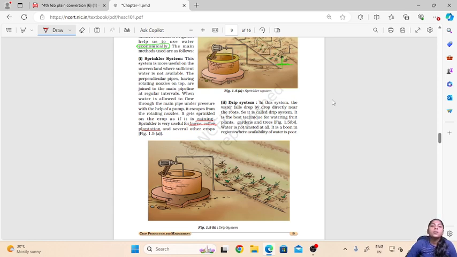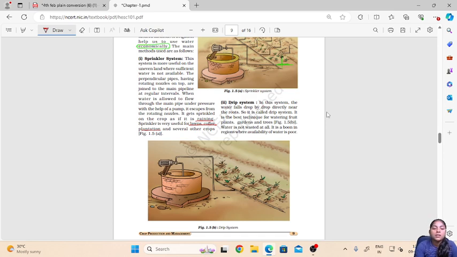Then the second modern technique in irrigation is the drip system. This drip system is very useful in places where there is shortage of water or unavailability of sufficient water. In this system the water falls drop by drop directly near the roots of the plants.